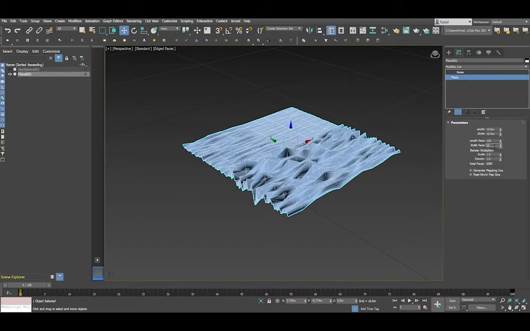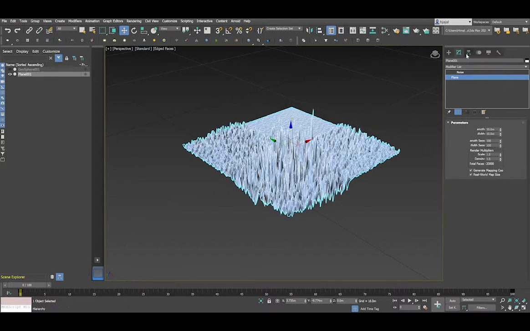similar to the water effect, increase the number of segments even more, make it dense. So now play with seed and scale and make sure you are modifying the z-axis.